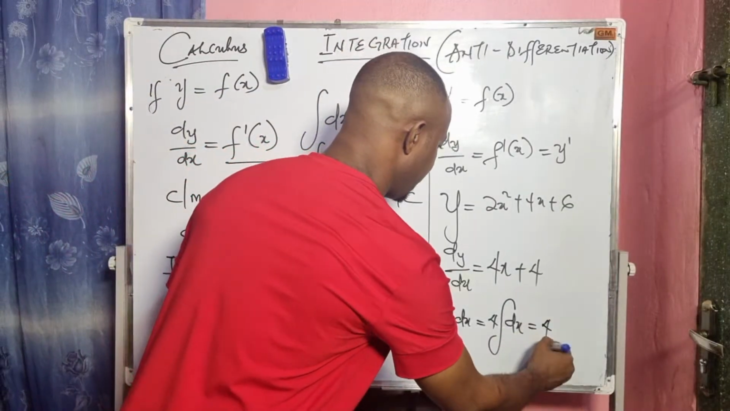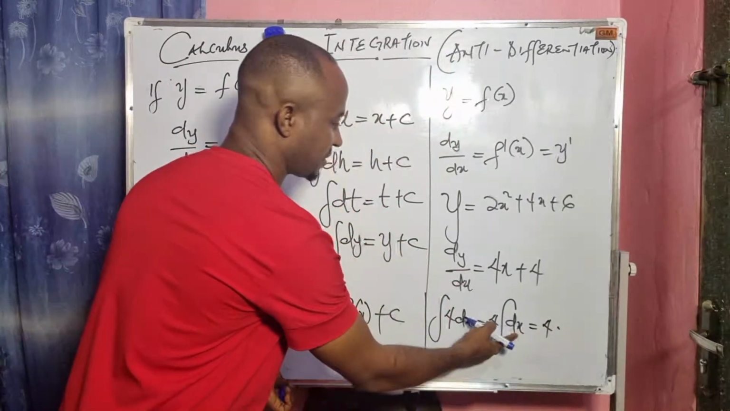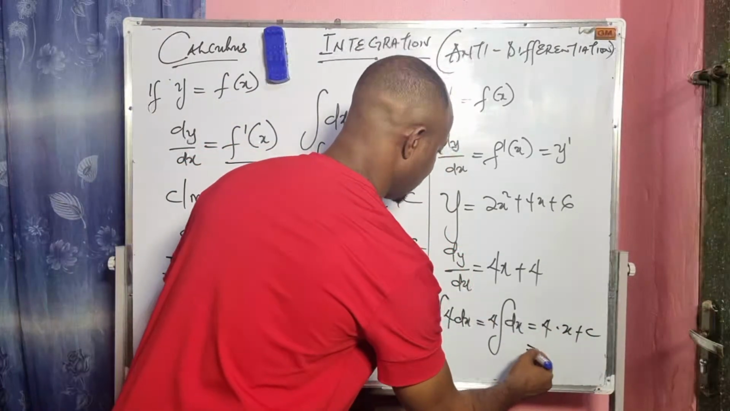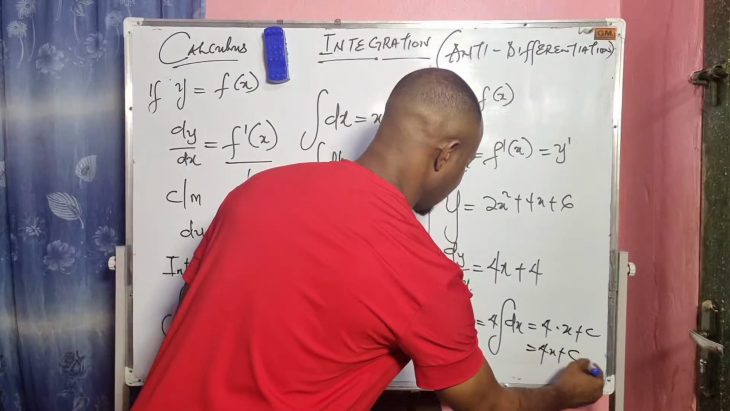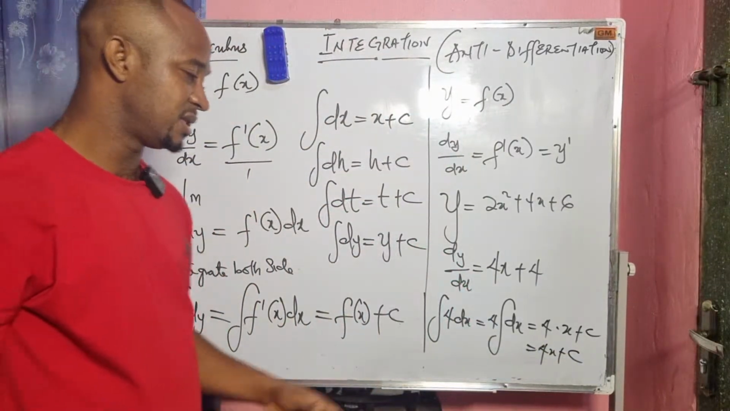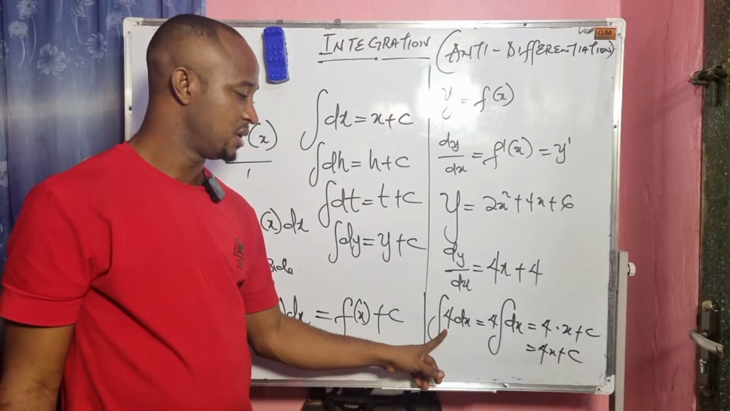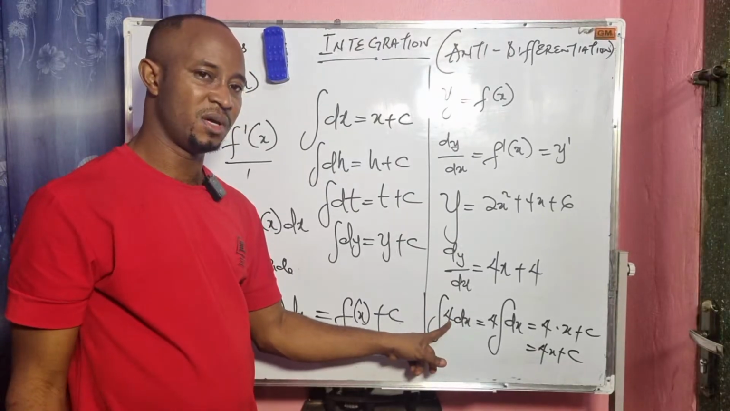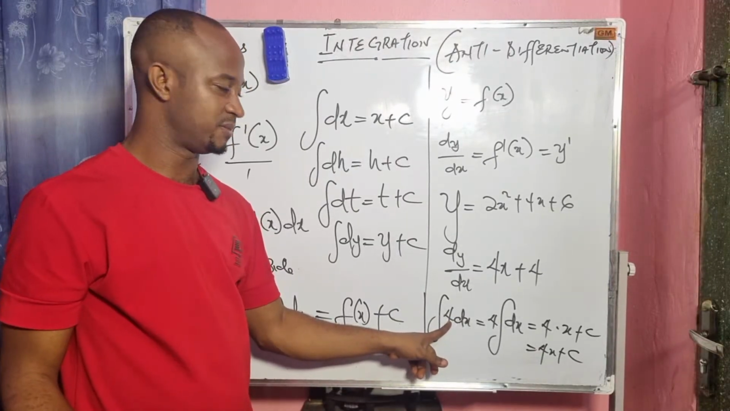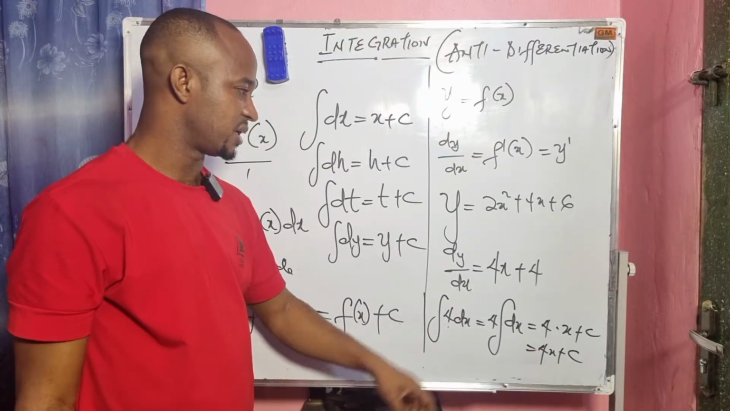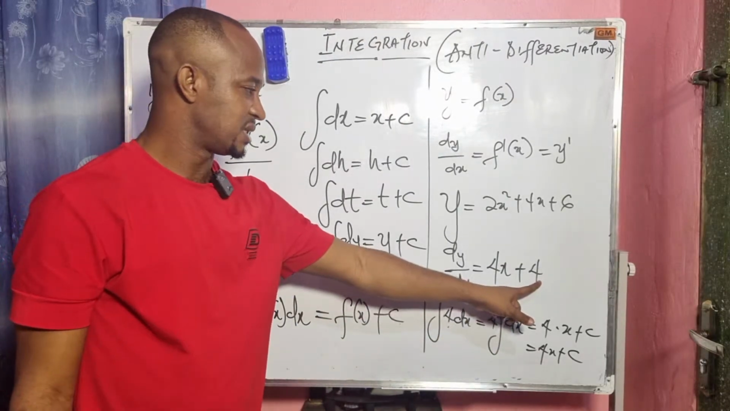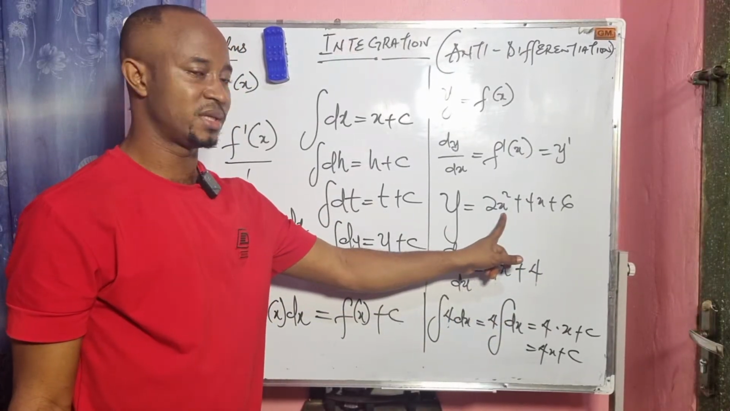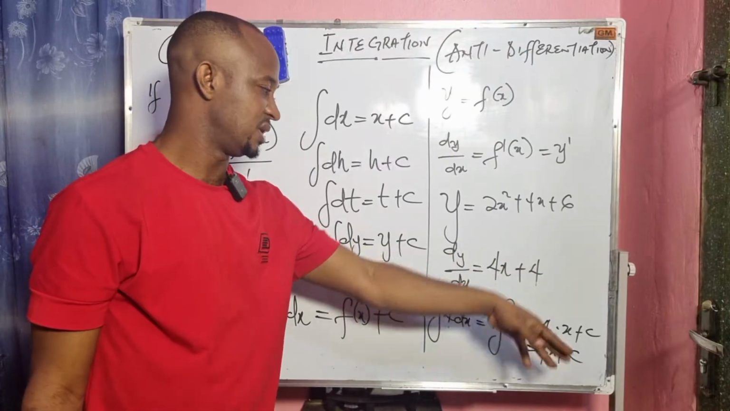This will give us 4 times the integral of dx, which will give us 4x plus c, and that will give us 4x plus 4c. This tells us that whenever we integrate a constant value like 4, the result will be 4x. Are we there? Good. If I'm to integrate 4x, I will have 2x squared, then I will add plus c to it, right?